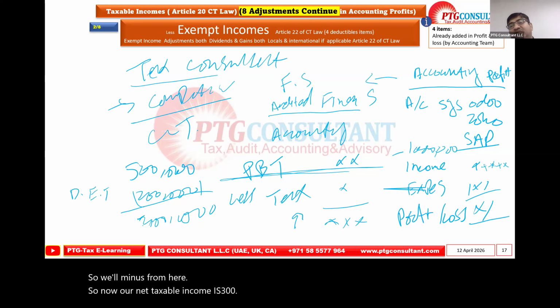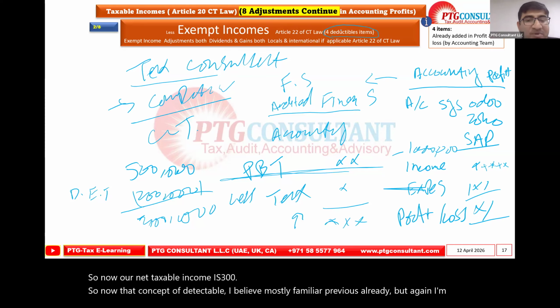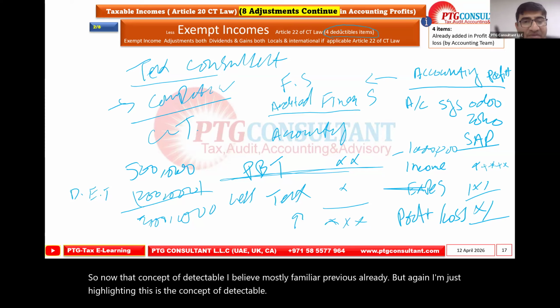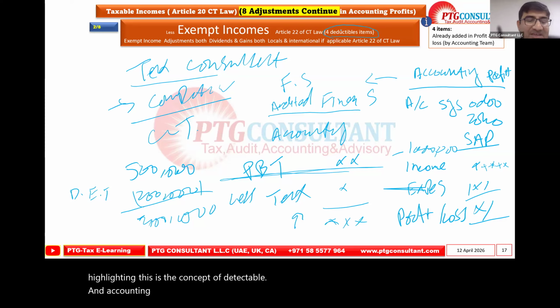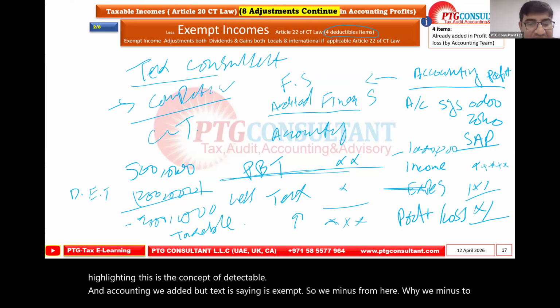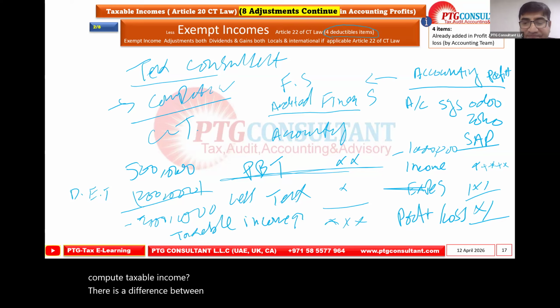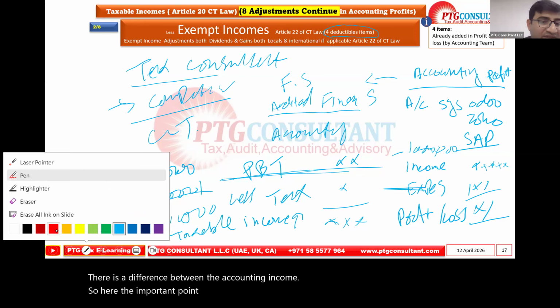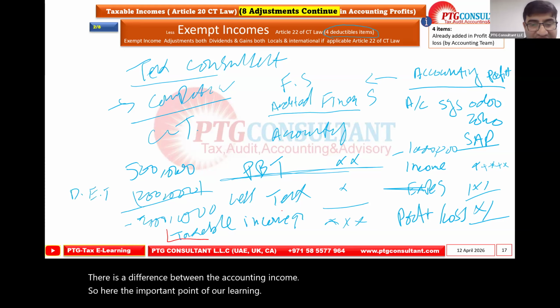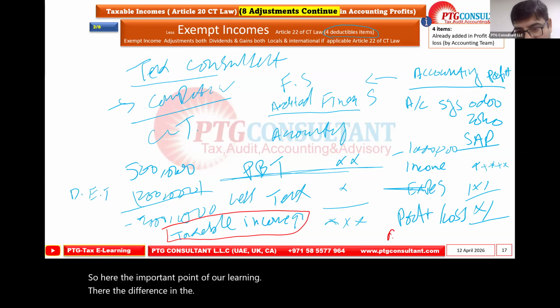So now the concept of deductible, I believe mostly familiar from previous sessions, but again, I'm just highlighting. This is the concept of deductible. In accounting, we add it, but tax is saying it is exempt. So we minus from here. Why do we minus? To compute taxable income. There is a difference between the accounting income and the taxable income. So here is the important point of our learning.